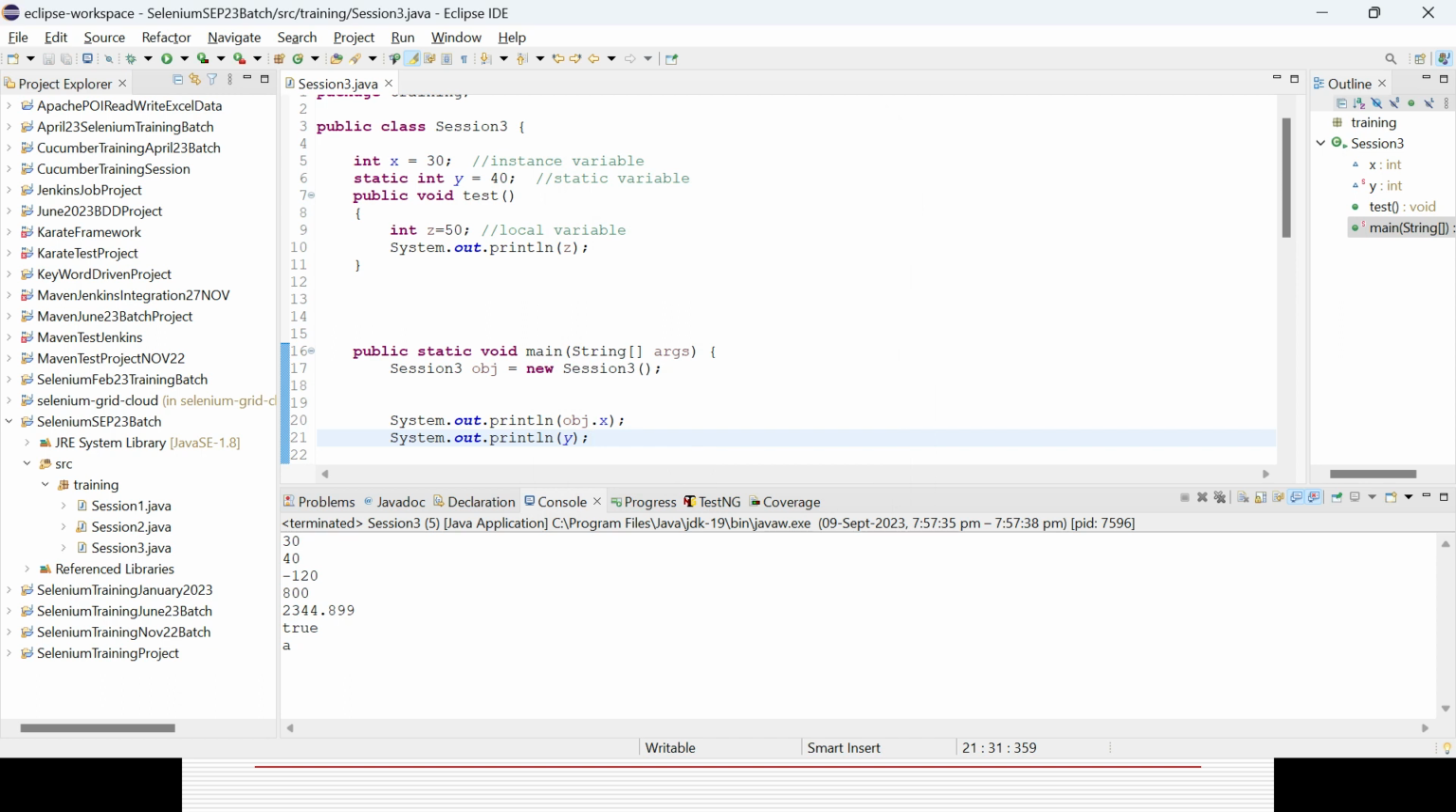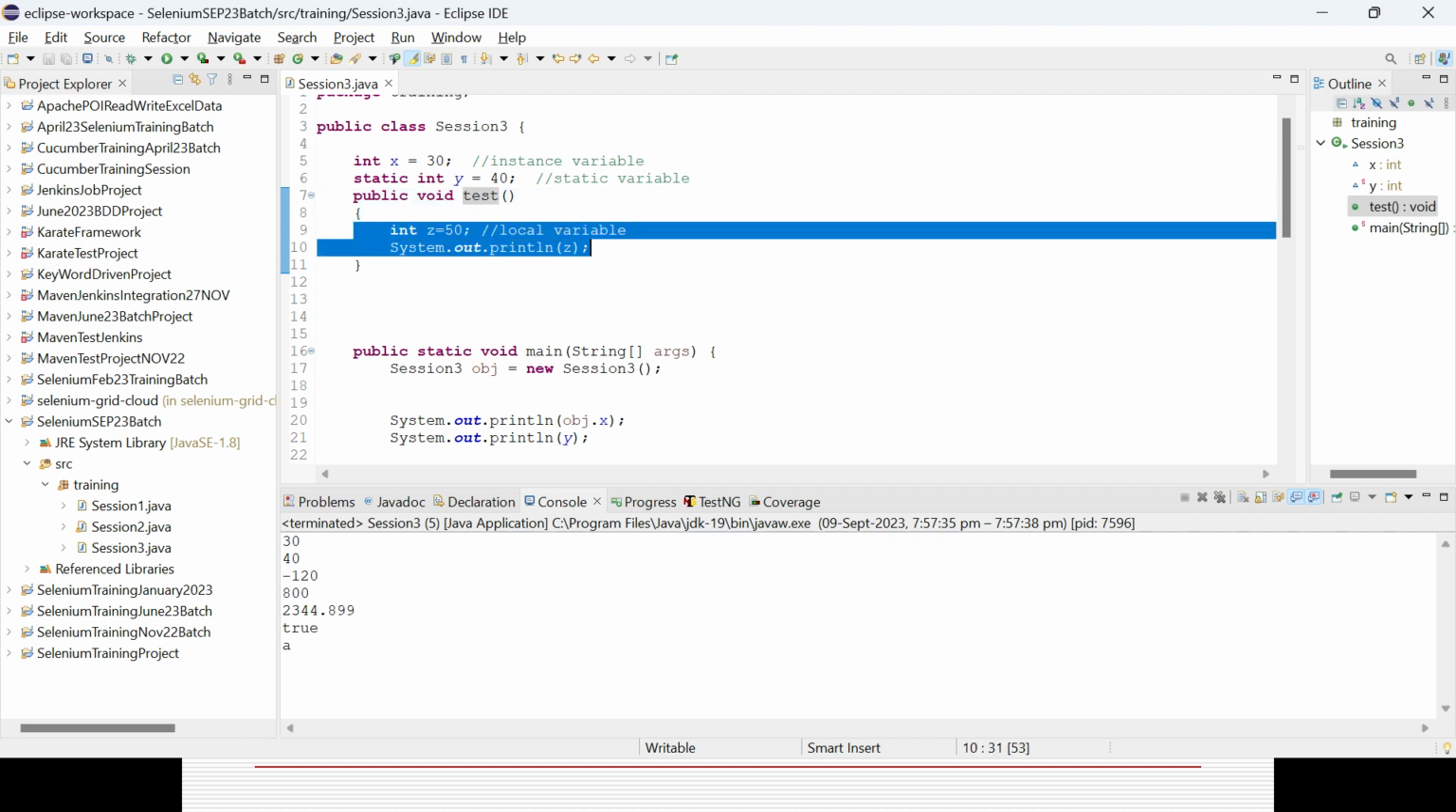But a local variable can only be accessible within the local method or the local block of code. You cannot access a local variable directly, nowhere, even with the object or without the object. How can you do it? You can simply call that method, then automatically that value will be printed out. That is the only option available.